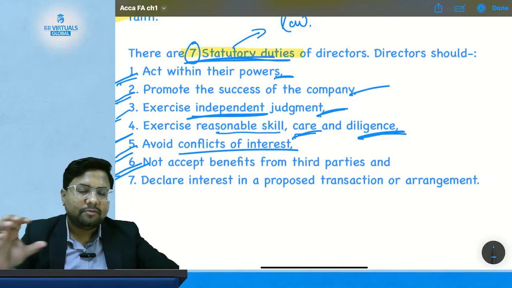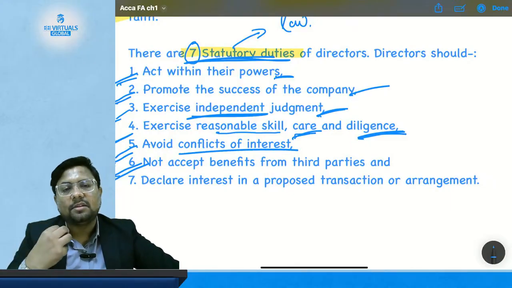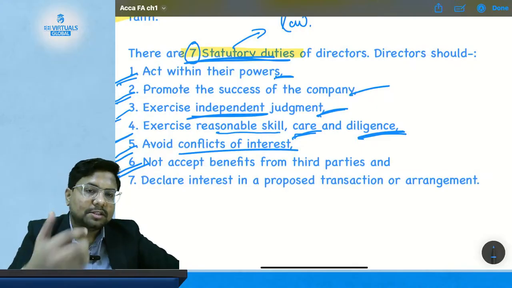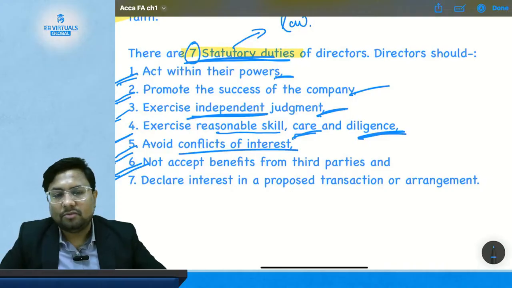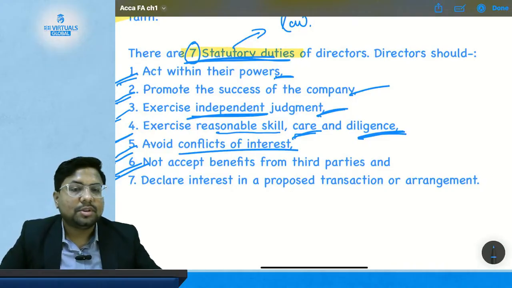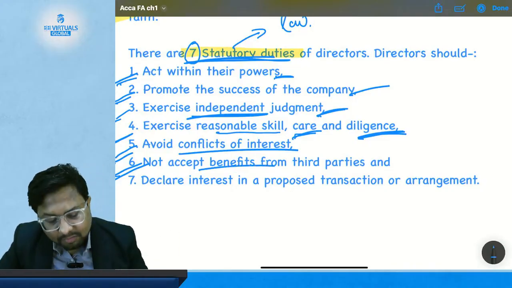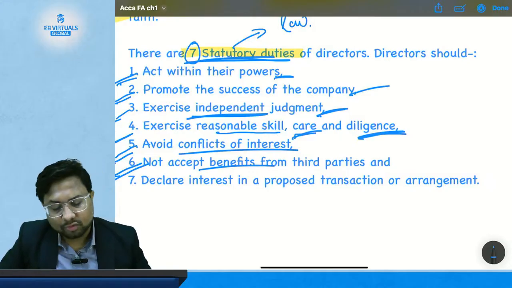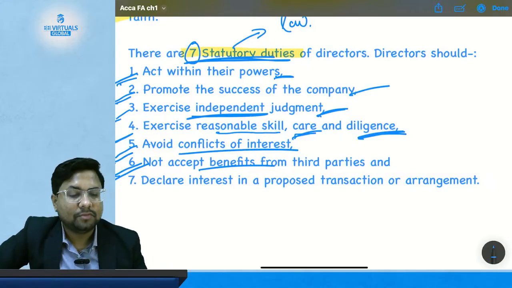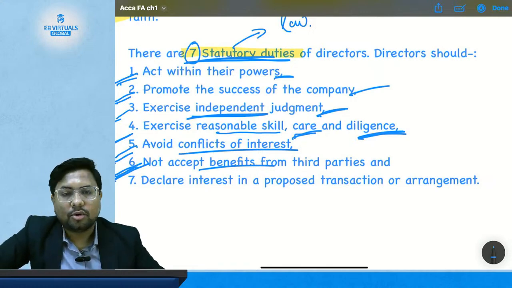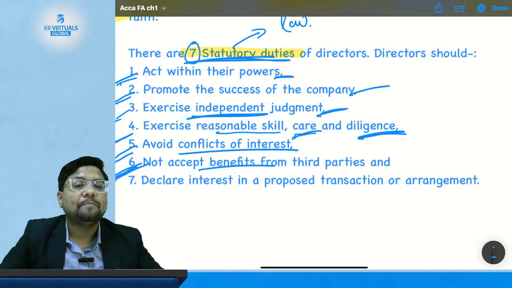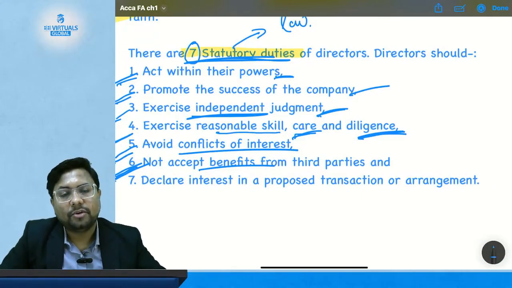Suppose vendor X is coming to me and saying, sir, I will pay you this much money if you make that order in my name. So this is accepting a benefit from a third party. The director should not accept any benefit from a third party, should take reasonable care to not accept any such benefit, and should only act with the purpose of giving benefit to the company.